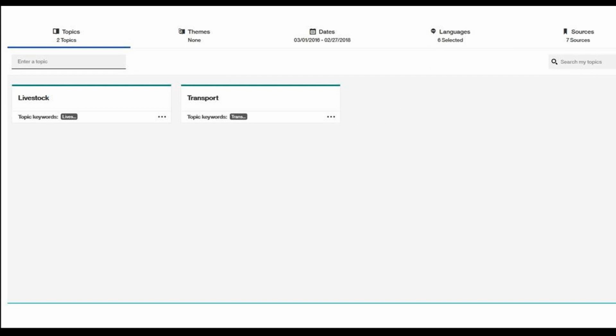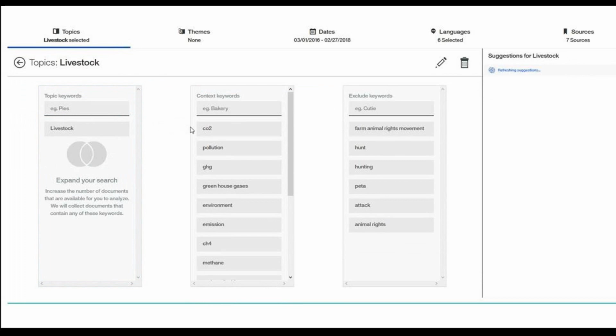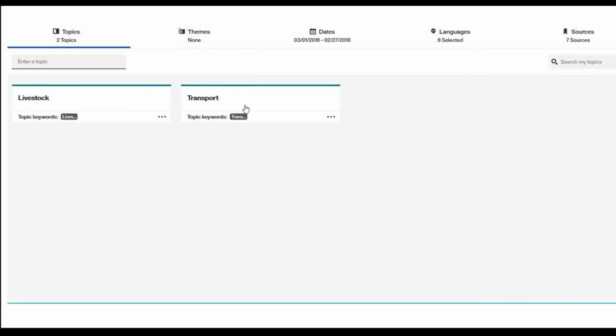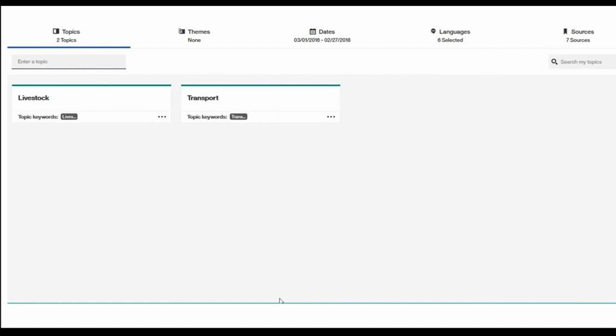Regarding the context of topics, we use some important keywords related to pollution, such as CO2 emission, GHG, methane, etc. We excluded some keywords related to livestock like hunting, attack, animal rights, etc. because there were a lot of negative sentiment related to hunting and slaughtering of animals that do not directly apply to livestock emission topic. Similarly with livestock, we use some keywords for transport too.